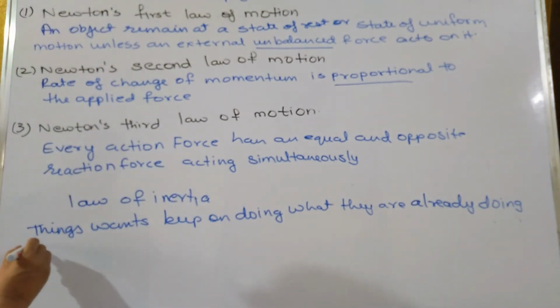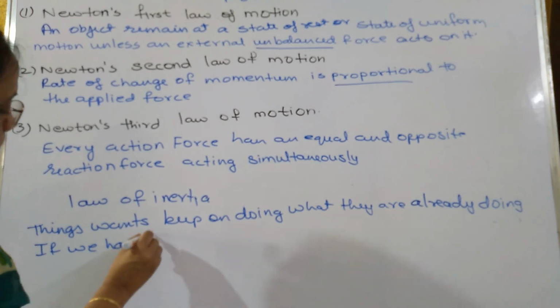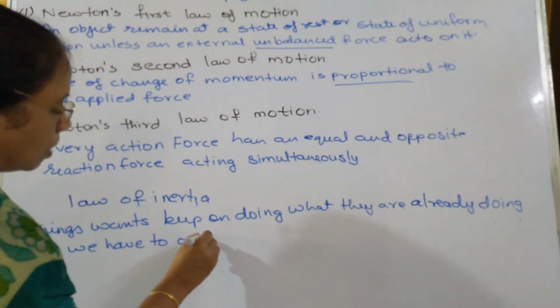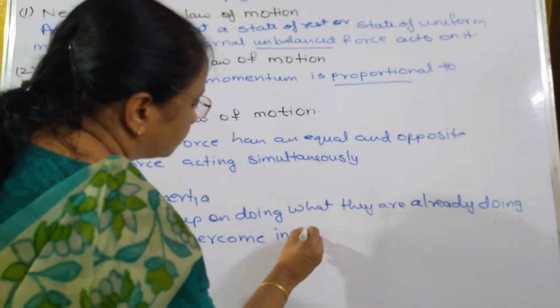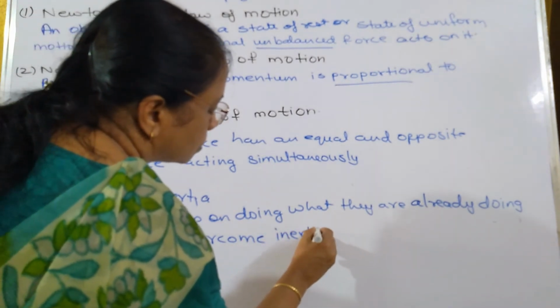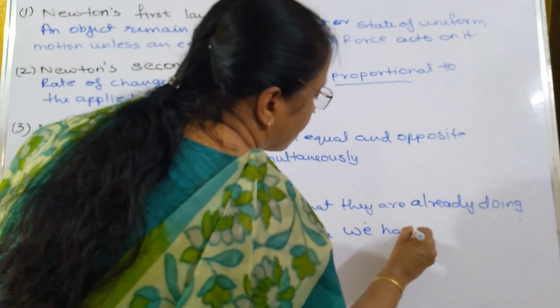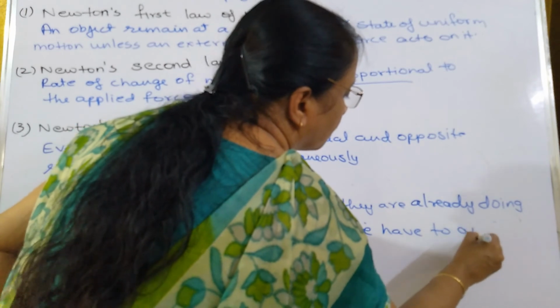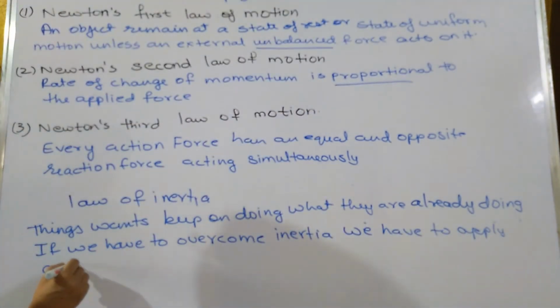If we have to overcome inertia, we have to apply an unbalanced force.